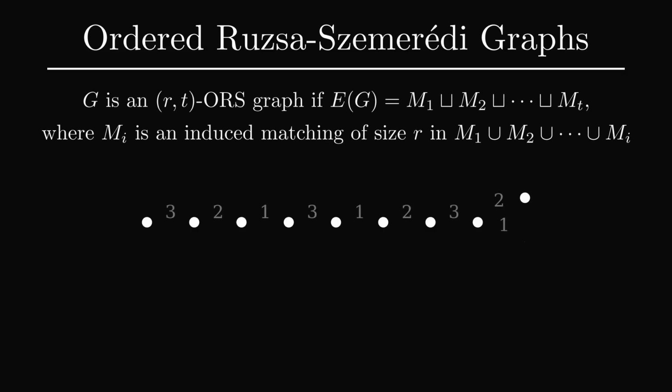For example, here is a decomposition of a graph with the ORS property, but not the RS property. Here I've labeled each edge by the index of the matching to which it belongs. If we look at the subgraph induced by M1, for instance, we have a matching. Similarly, M2 is an induced matching in the union of M1 and M2, and M3 is an induced matching in M1 union M2 union M3. However, the subgraph induced by M1 in the entirety of G is not a matching.